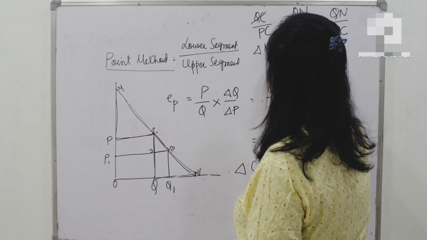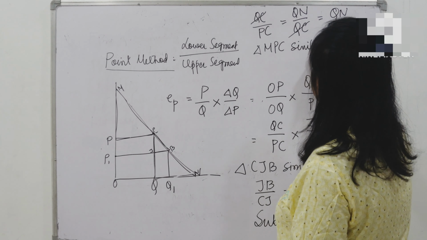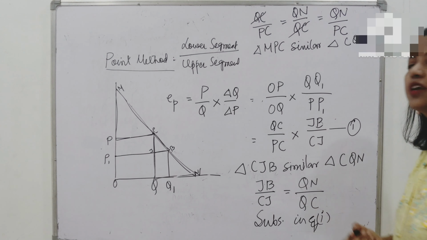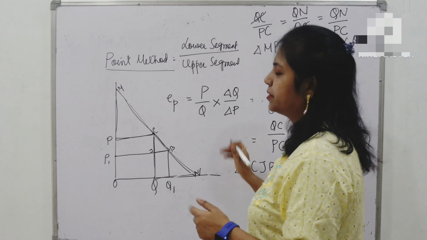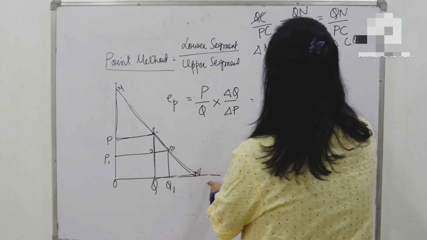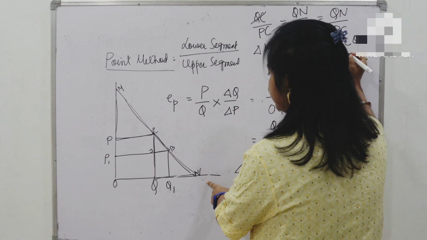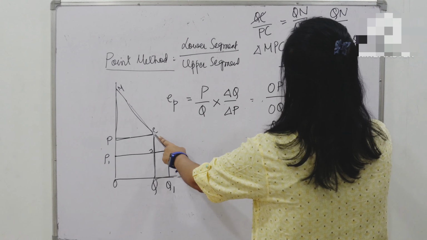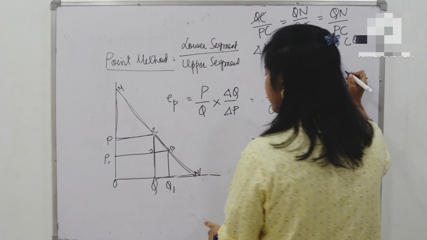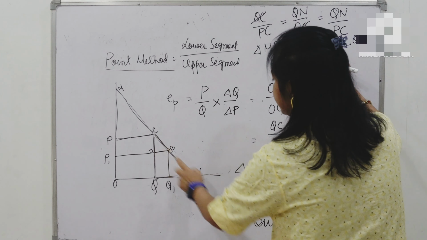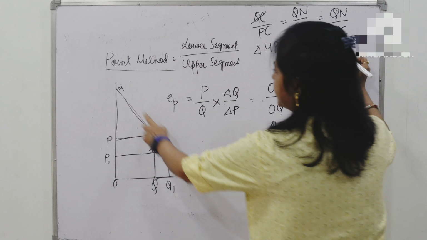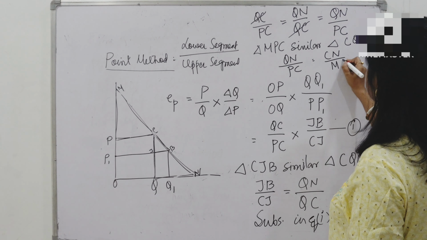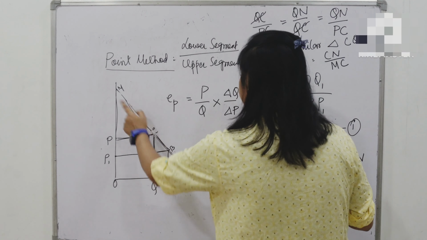Triangle MPC is also similar to triangle CQN, and as per the properties of similar triangles, I can write QN divided by PC, this base and this base, is equal to CN divided by MC.